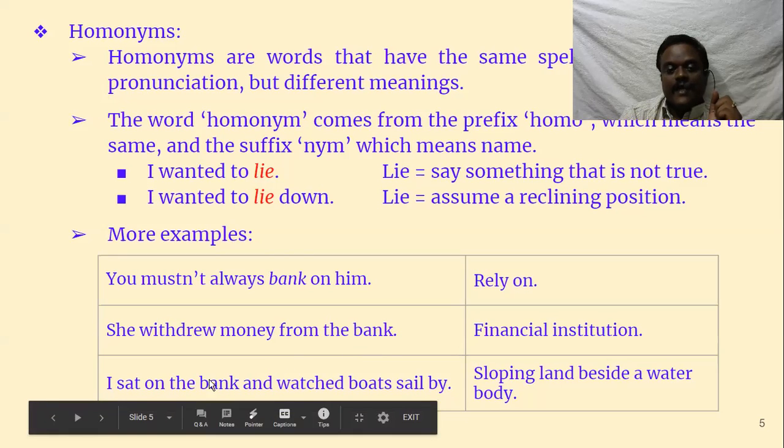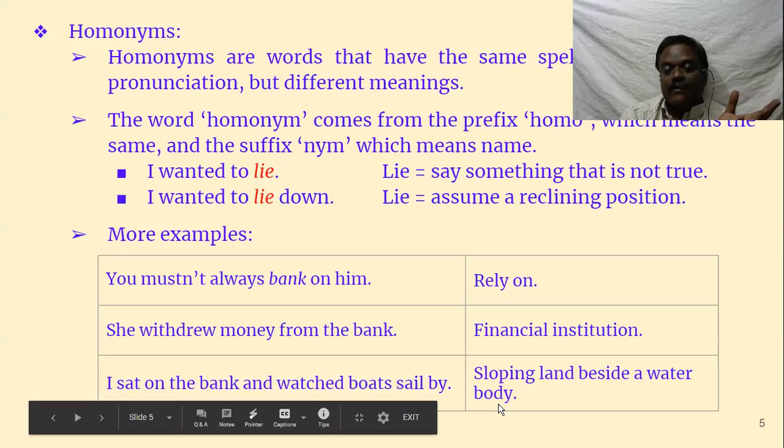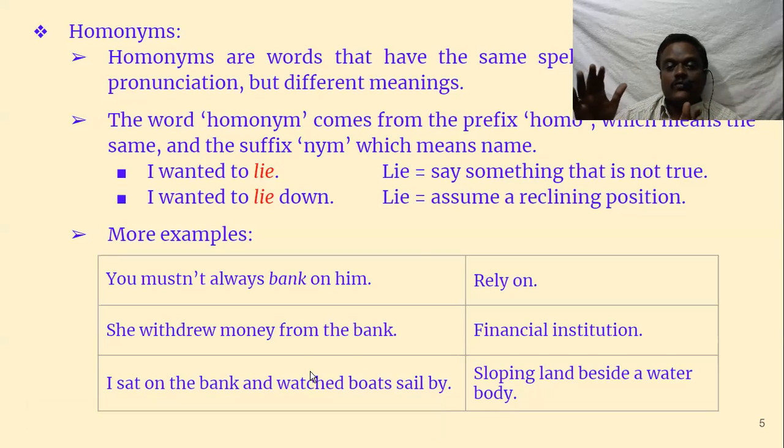Now the next one, I sat on the bank and watched boats sail by. So what is the bank here? This is a river bank, we say. A river bank or canal bank, a sloping land beside a water body. That water body can be anything, it can be a river, it can be a canal, something like that. So there is a bank, gattu we say.